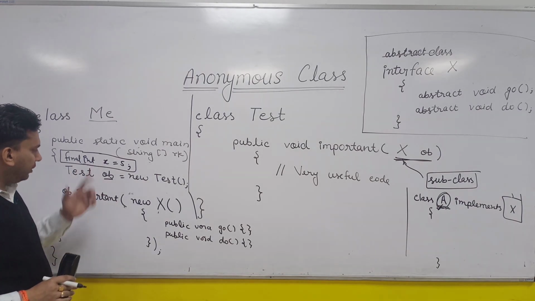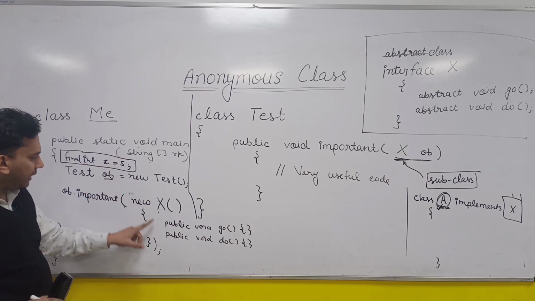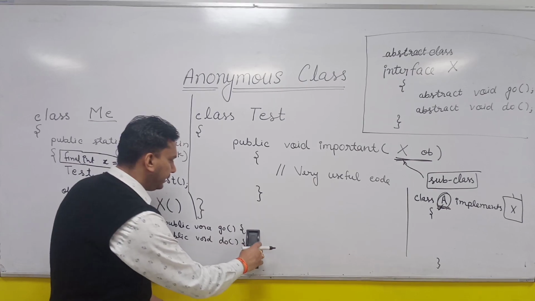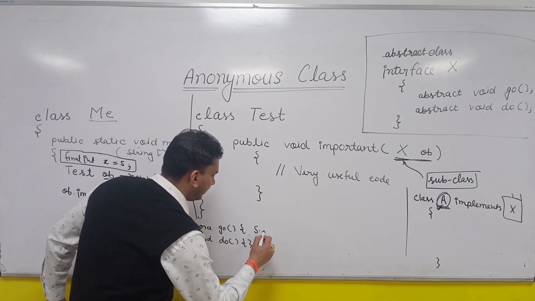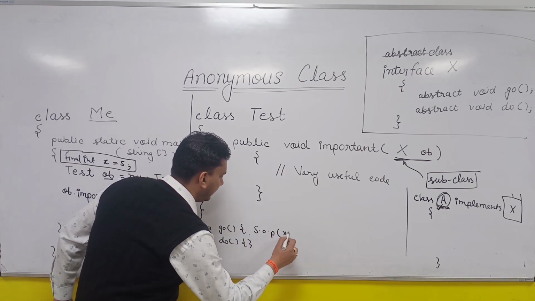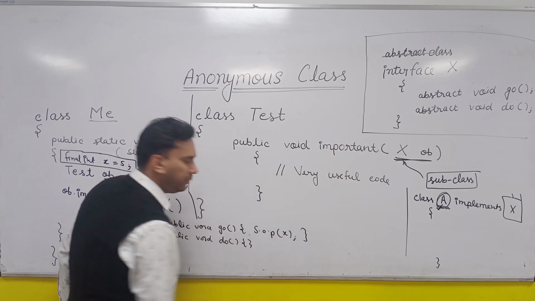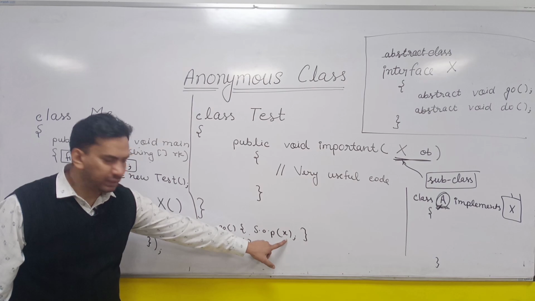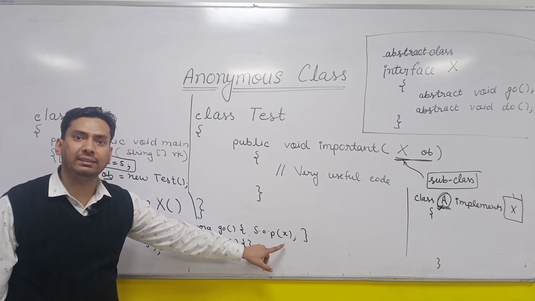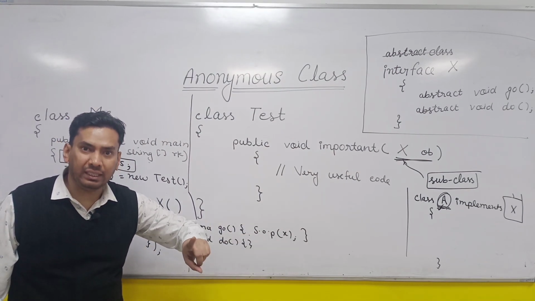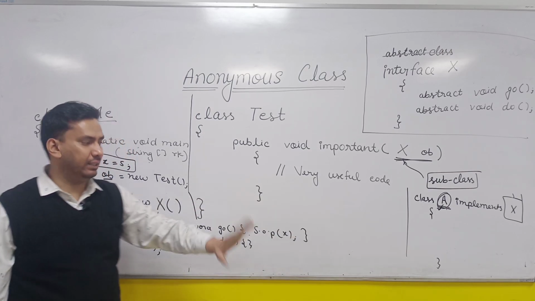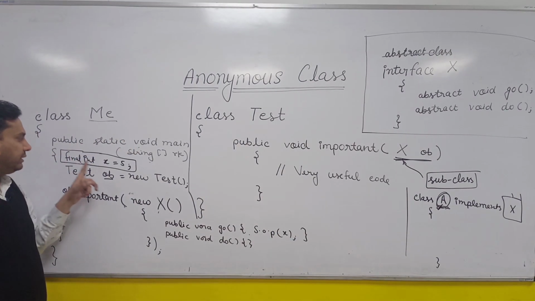Right? So can you access this value x here in this anonymous class? Let's say in this go function I want to print the value of x. So I'll write System.out.println(x). Is it possible? The answer is yes, because an anonymous class and a local class can access the local variable of the enclosing block when it is final or effectively final. So is it final? Yes, it is final.